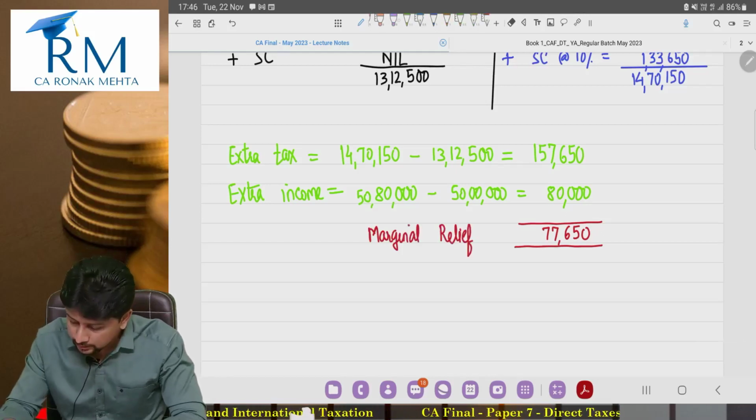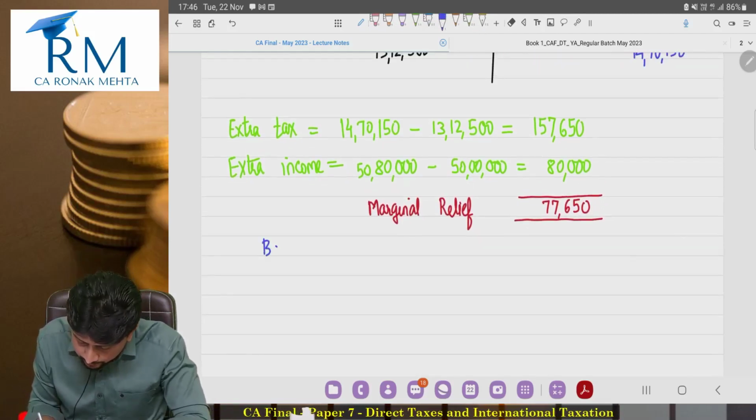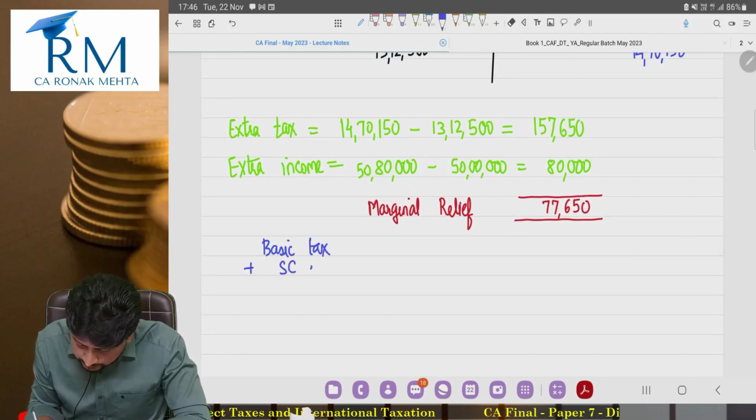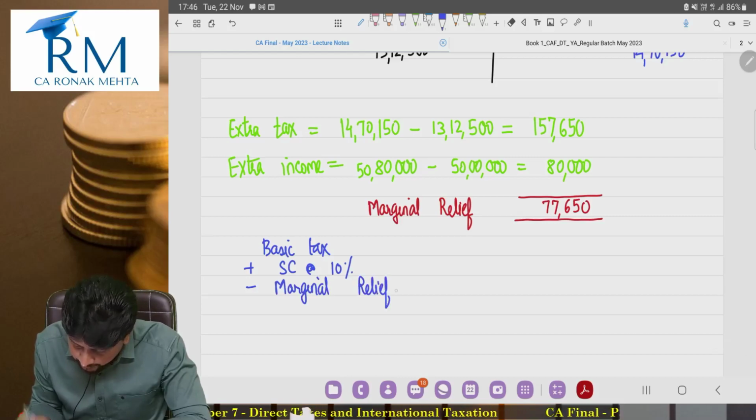So Mr. Sunil, what amount of tax will you pay? You will pay basic tax plus surcharge, which is calculated at 10%, but this is going to be reduced by the amount of relief that I am giving you.